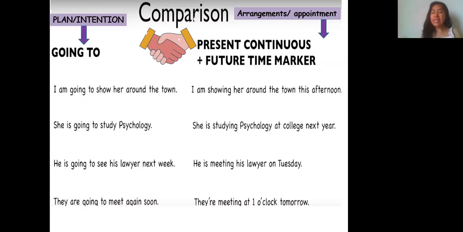So here it is clear that when we express a plan or intention that is a certainty, we say "going to." When I have made an arrangement or appointed a certain date or time, and my future is very, very near, we use present continuous.